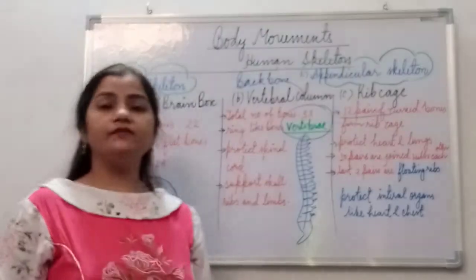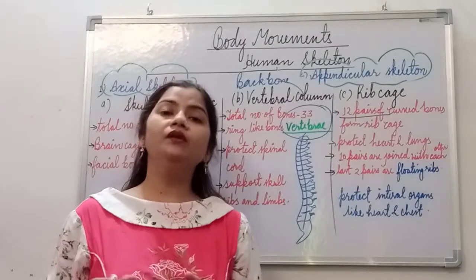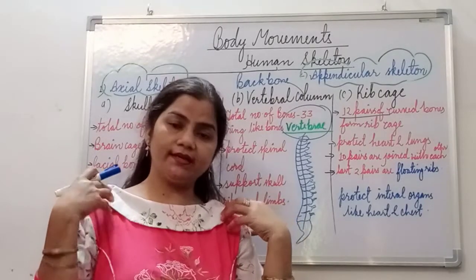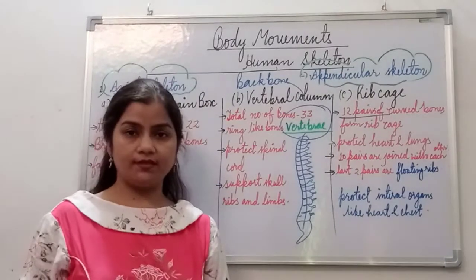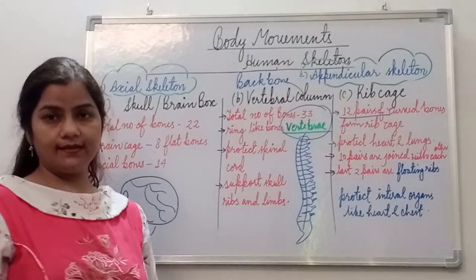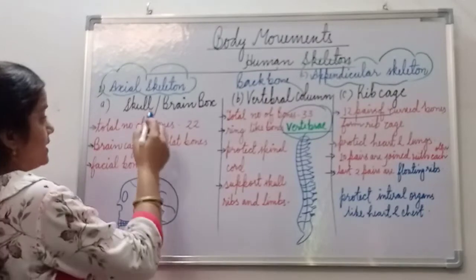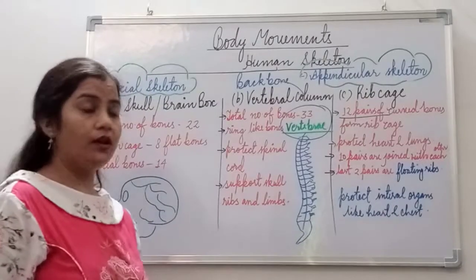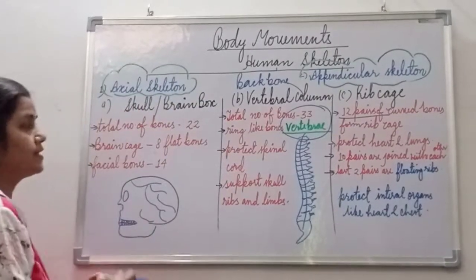The second part of the skeletal system we call the appendicular skeletal system. The appendicular skeletal system consists of girdles: the shoulder girdle and the hip girdle, along with the bones attached to the girdles. In today's class we will only discuss the axial skeletal system. The axial skeletal system consists of three parts: the skull, which we also call the brain box; the vertebral column, which we call the backbone; and the rib cage. One by one we will discuss all of them.